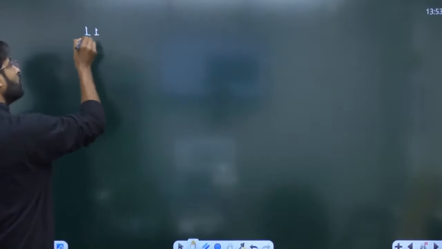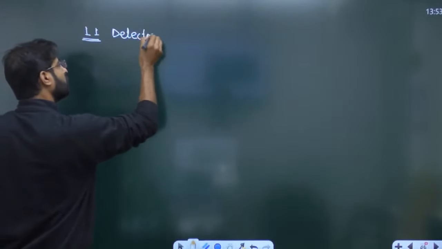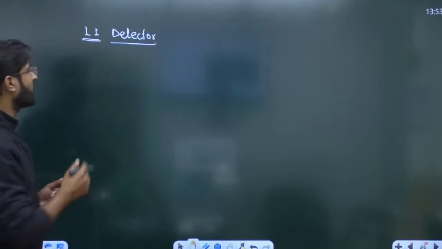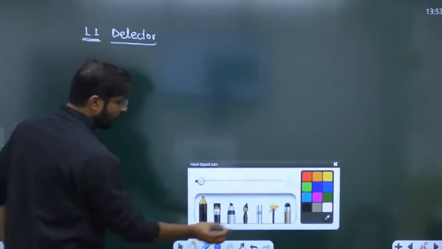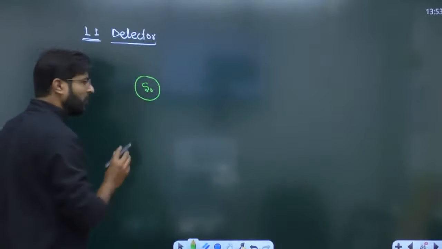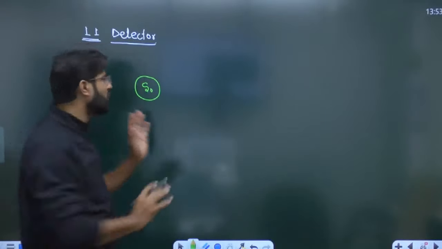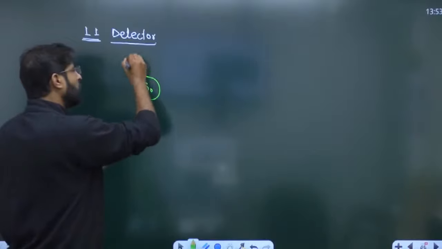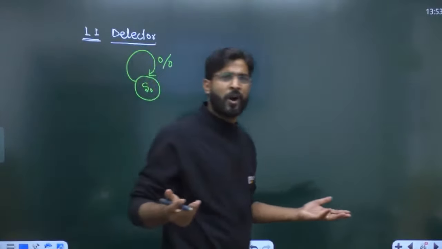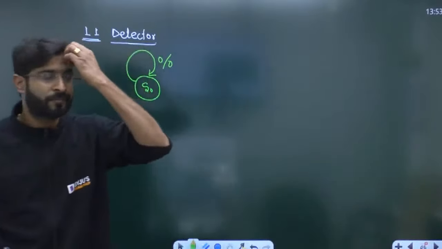Suppose you want to design the 1-1 detector. How we are going to design it? Sir, if you want to design the 1-1 detector, suppose you are at S0 state, which has nothing. There will be no zeros or no single one. This is the initial state. So if anybody provides the 0, we are not able to move into the further state, because to move into the further state, we require the 1 at least.